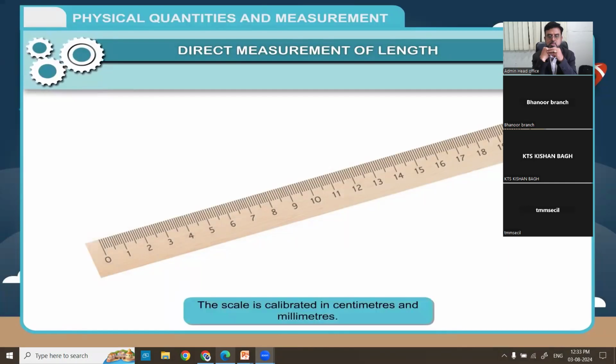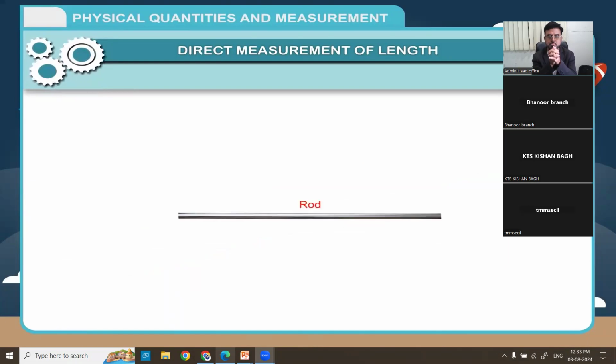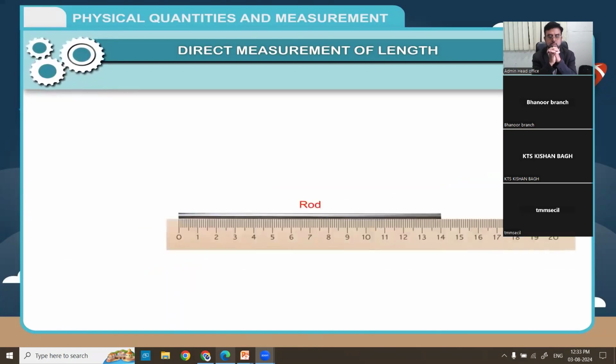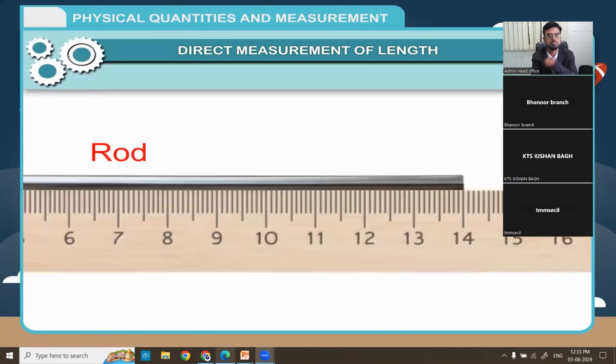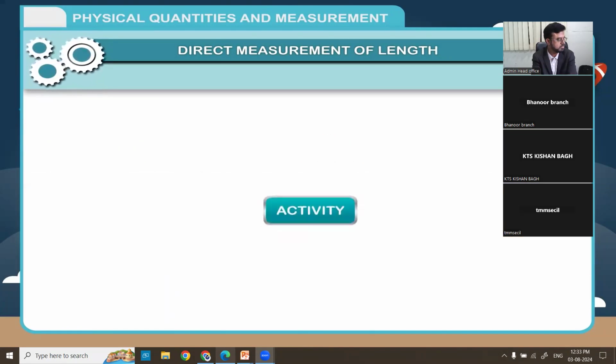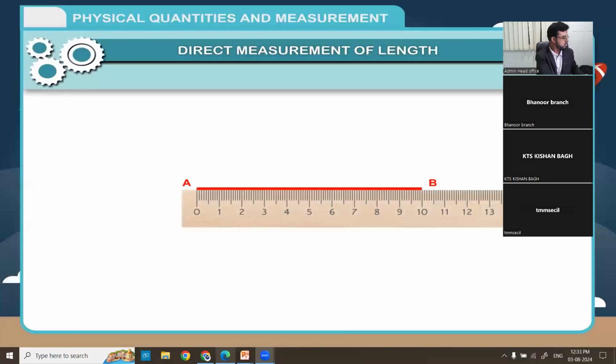The scale is calibrated in centimeters and millimeters. Suppose we want to measure the length of a rod. The 0 mark on the scale is set to coincide with one end of the rod as shown in the figure. The reading on the other end gives the length of the rod. Activity: to measure the length of a line. Place a scale along the line AB such that 0 on the scale coincides with point A. Note down the reading on the scale which coincides with point B. This reading gives you the length of the line AB.